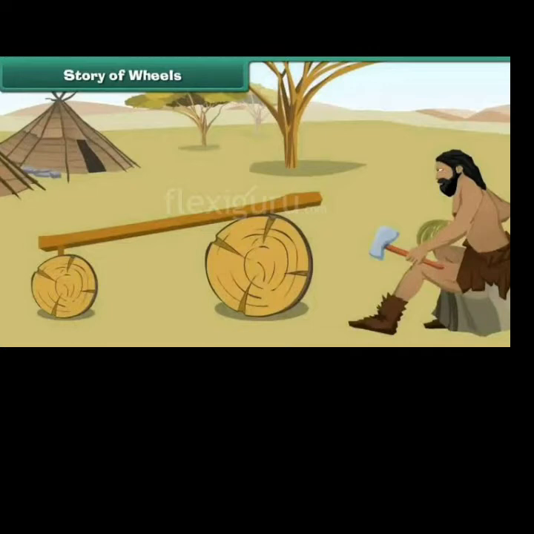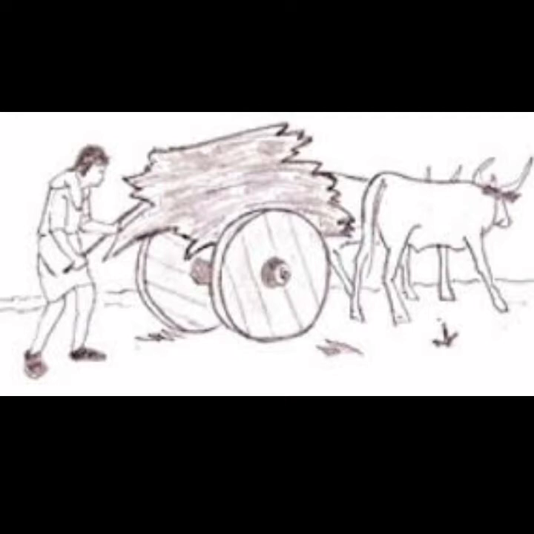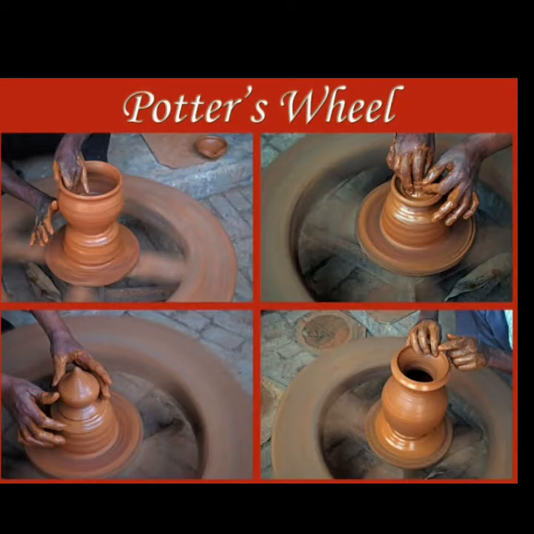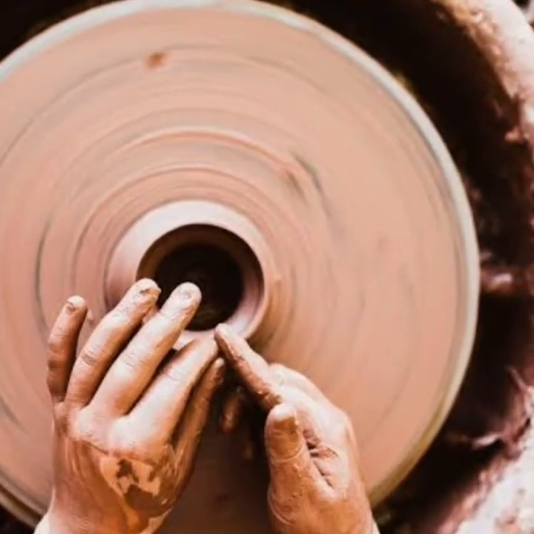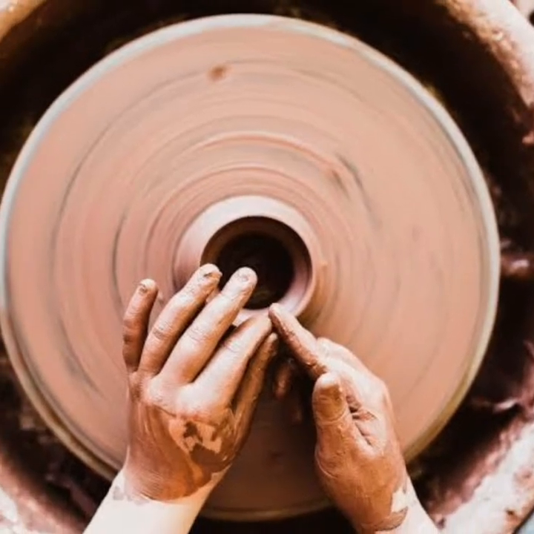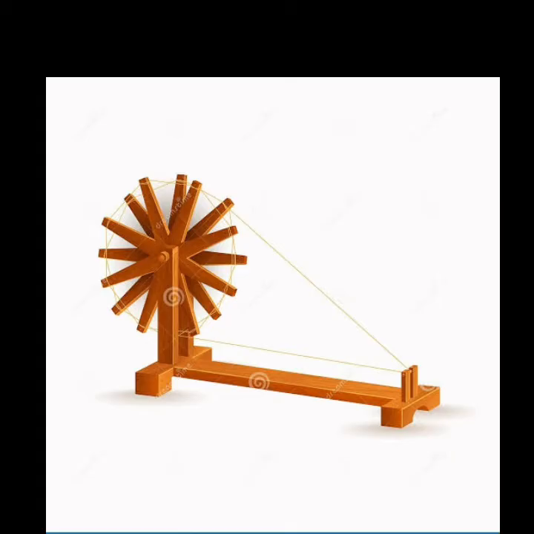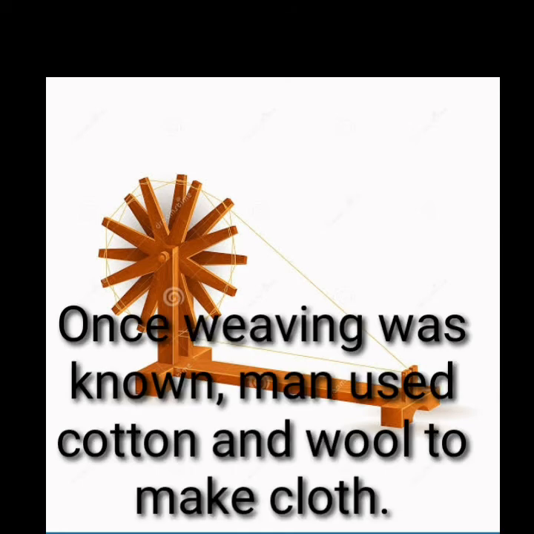Wheels not only improved transport but also quickened the pace of development. The potter's wheel improved the process of making pots. Perhaps the wheel was also used in spinning thread, which led to weaving. Once weaving was known, man used cotton and wool to make clothes.